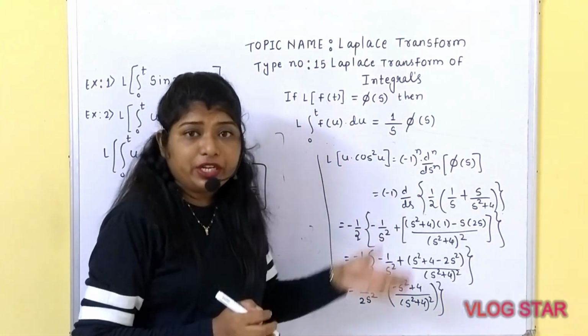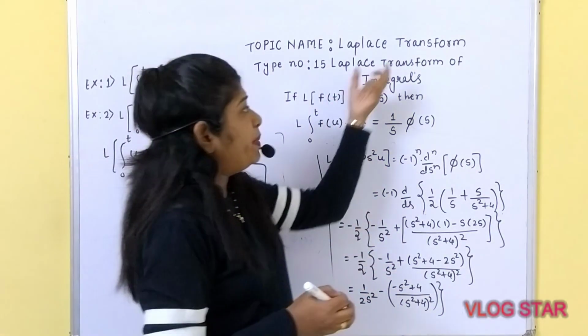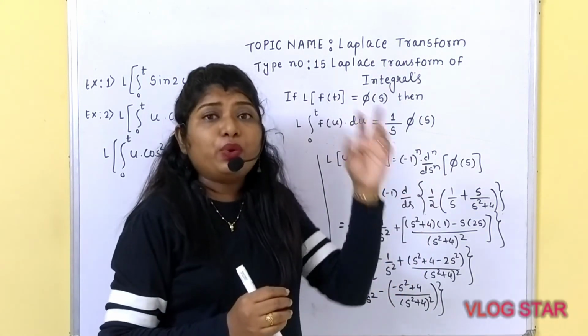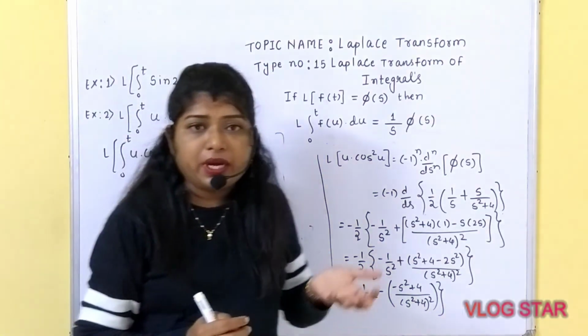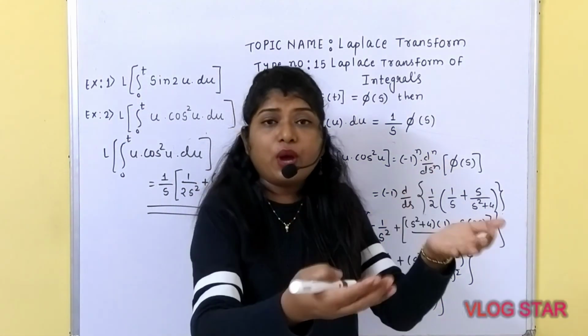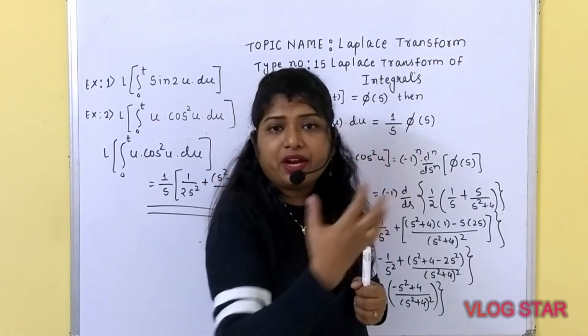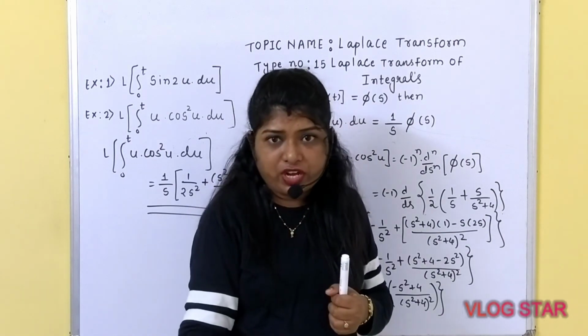I hope you have understood how to solve problems based on Laplace transform of integral. What you have to do? You have to identify f of u from the given question. With the help of the standard result, you need to take the Laplace transform of that particular function.